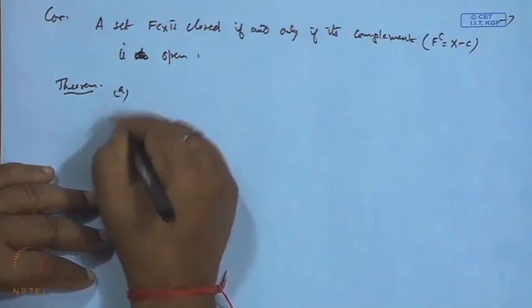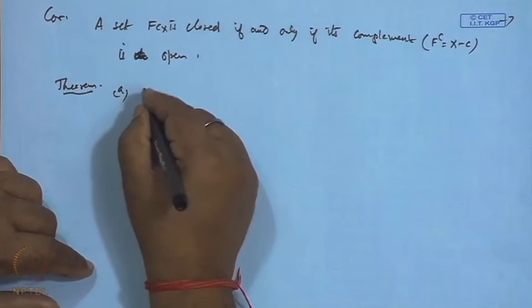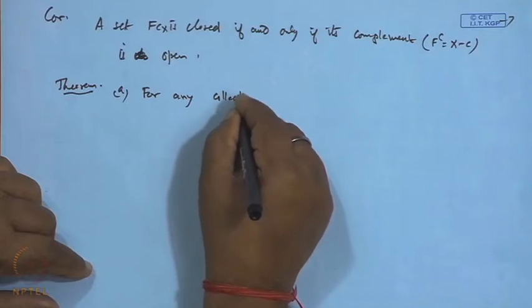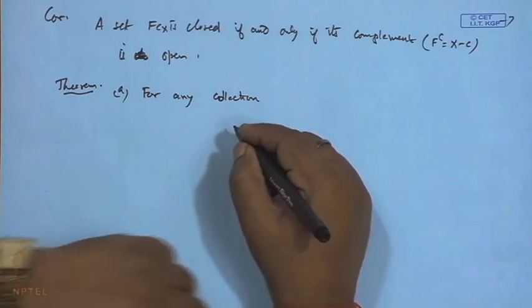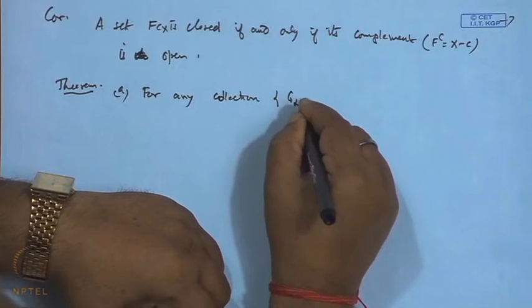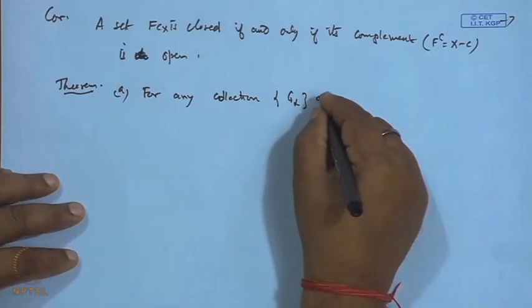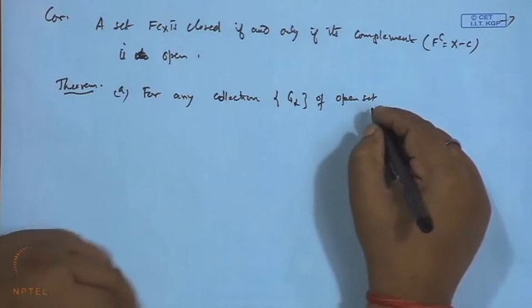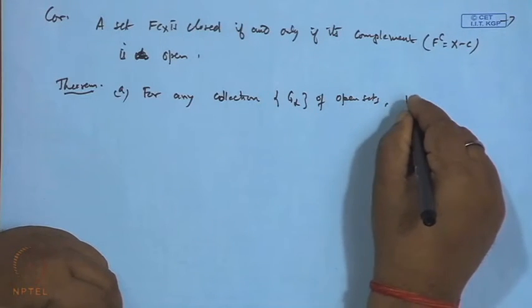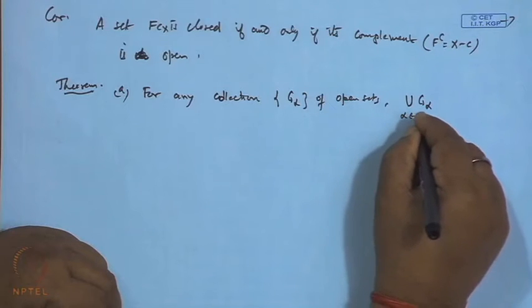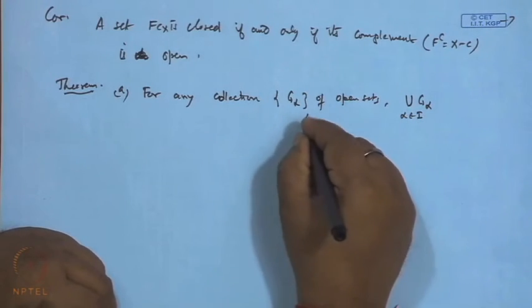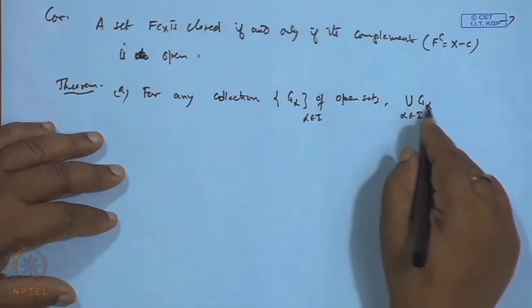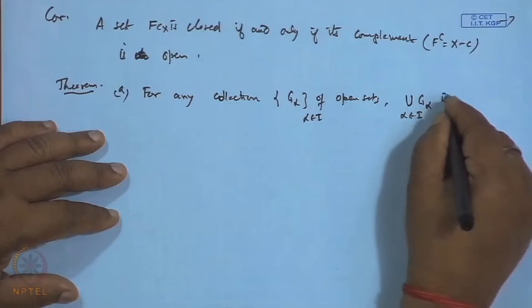Now the following results hold. For any collection G alpha of open sets, where alpha belongs to the index set I, the union of G alpha, alpha in I, is open.